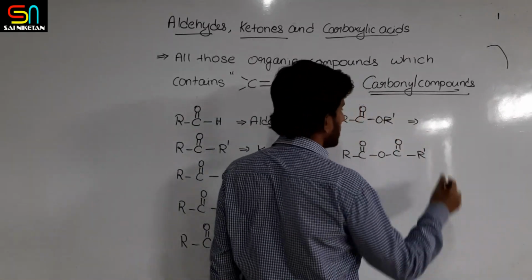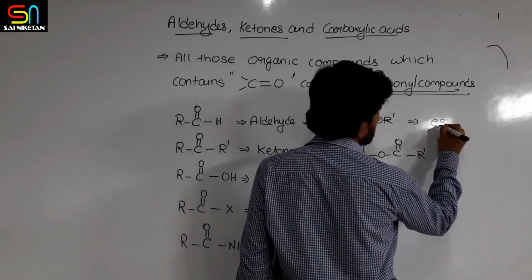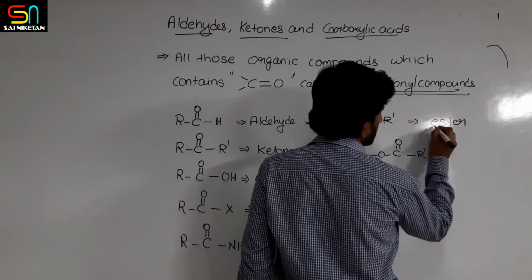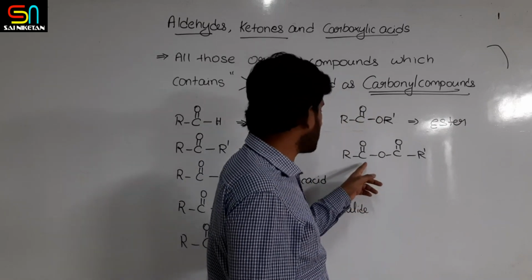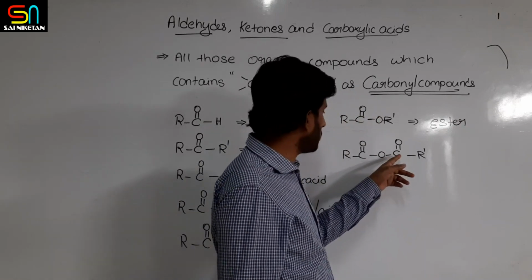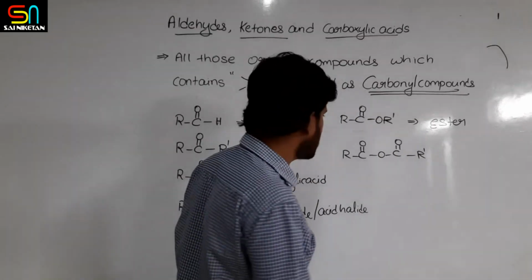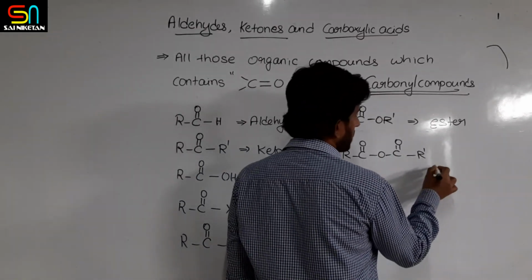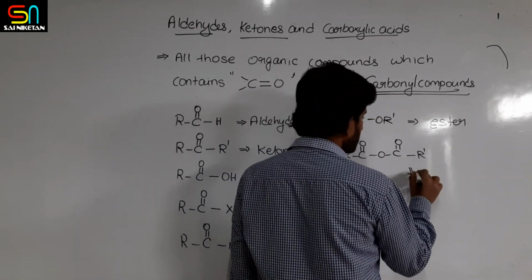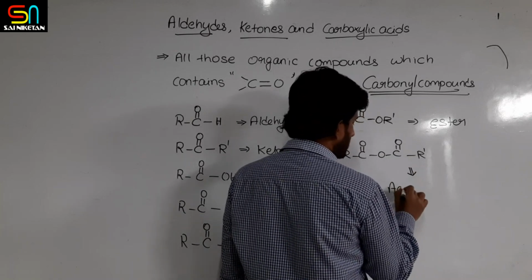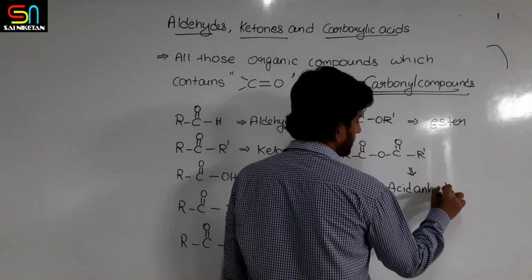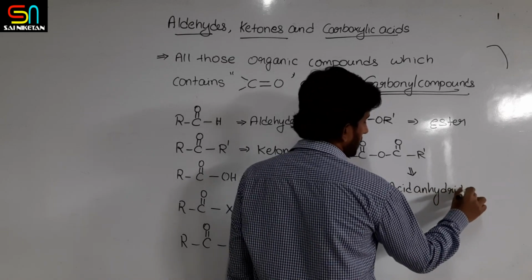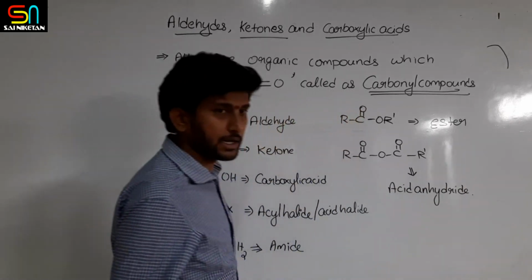Similarly, RCOOR is ester. It is ester. Similarly, RC double bond O, C double bond O, R dash is called acid anhydride.